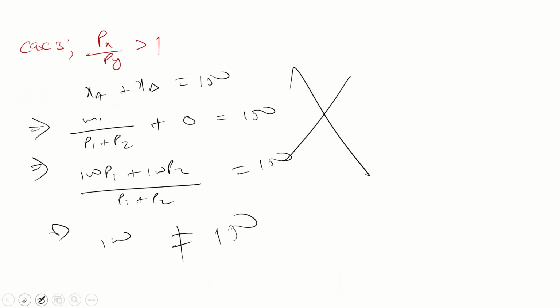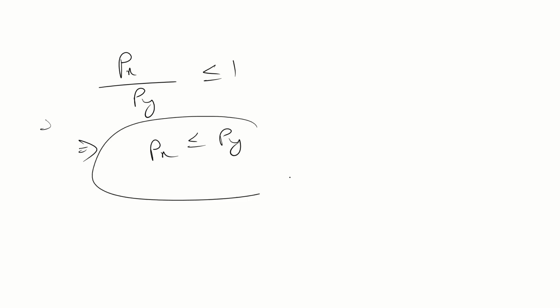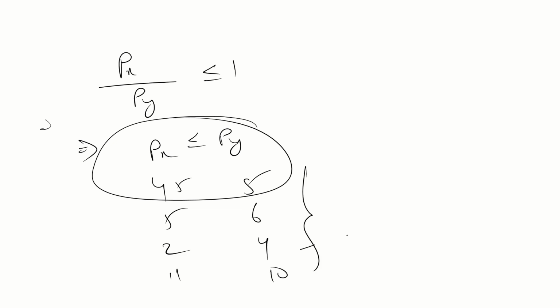So in combination, can we say Px by Py is less than or equal to 1? Can I say Px is less than or equal to Py? Whatever the value of Px, it must be less than or equal to Py. Suppose Py is 5, so Px may be 4, it may be equal to 5, but not greater. If it is 6, then it is 5. If it is 4, then it is 2. If it is 10, it is 11. This is a multiple point. And Px should be less than Py.